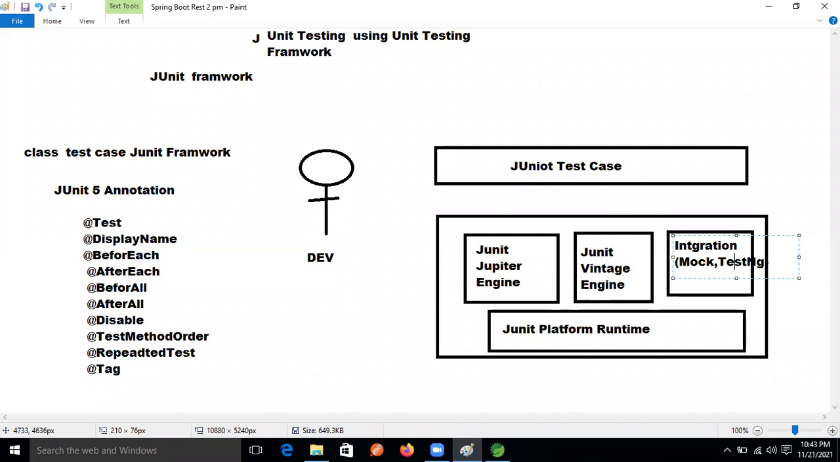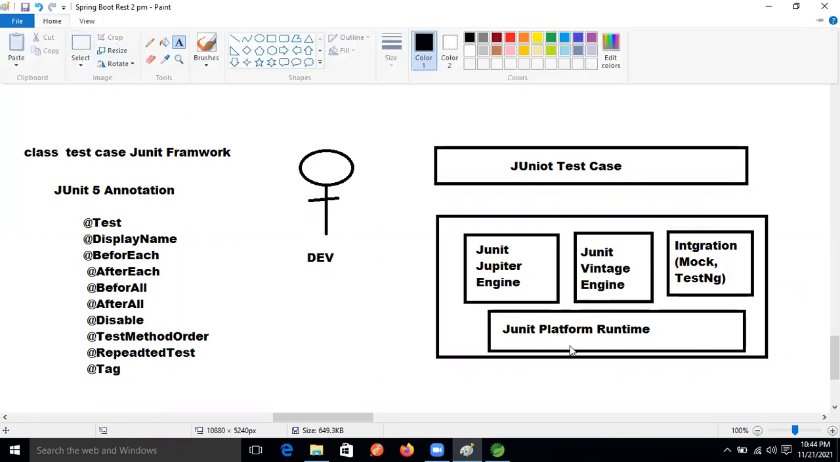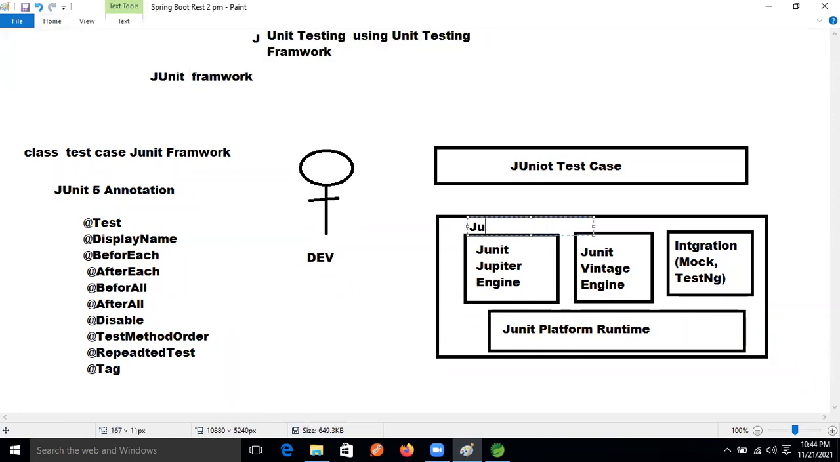Just like our mocking operation is working, similarly TestNG is also working, guys. So this kind of integration is also provided to our JUnit platform. After that, the code is taken based on the version. This version is JUnit 5. And if we are using a lower version, then it is JUnit 4 or 3.